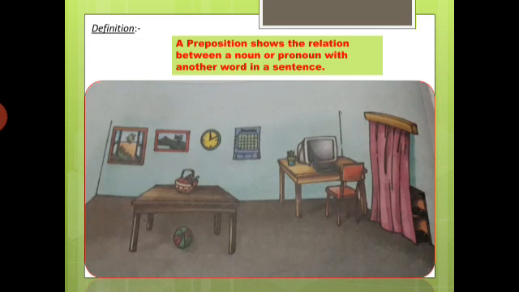Very good. Now tell me, where is the painting? Yes, got it. The painting is hanging near the window or on the window. Which one is correct? On the window? No, of course not. The painting is hanging near the window. This is your correct answer.